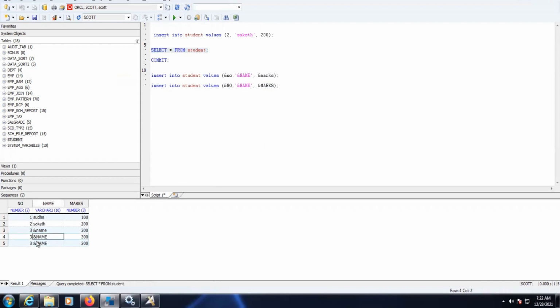Now how to delete this data? Number 3, delete the data. The syntax for deleting the data is delete from table name, student, where number is equal to 3.